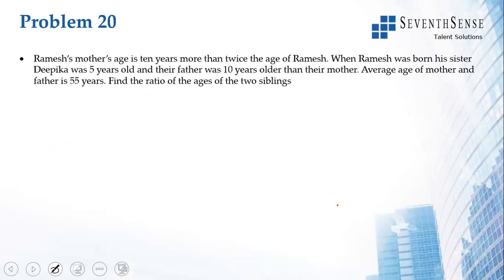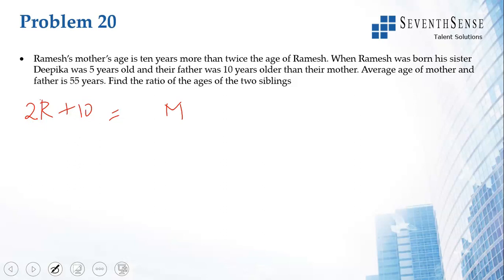Ramesh's mother is 10 years more than twice the age of Ramesh. Okay. So we'll write Ramesh as R, Ramesh's mother as M. Ramesh's mother is 10 years more than twice the age of Ramesh. So 2R plus 10 equals M.